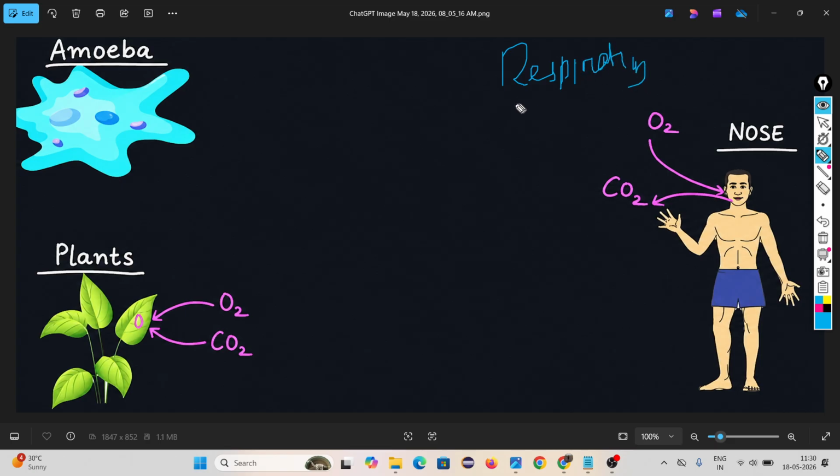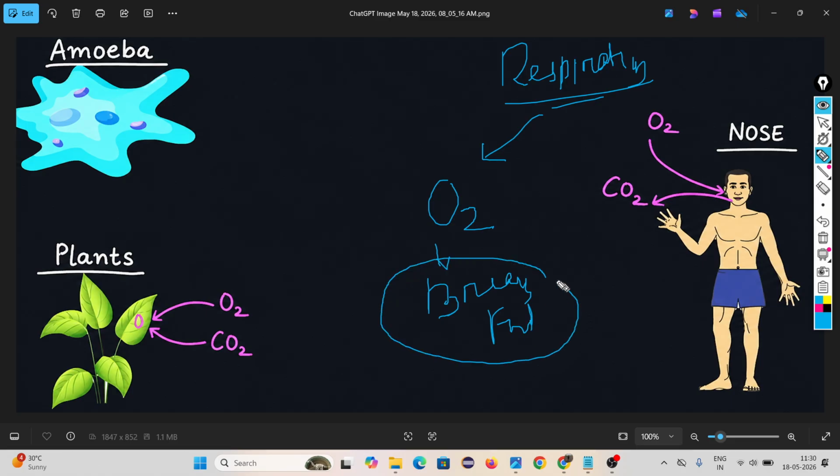What do you mean by respiration? Respiration means in presence of oxygen we have to break the food. And remember, when our bigger substance is breaking, energy is released. In nutrition we make our food, but we require oxygen, na?